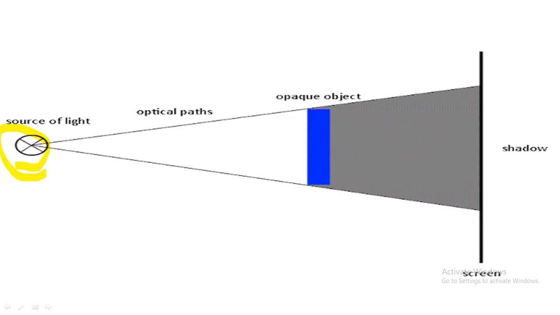Okay, so you can see that this is the path of the light. This triangle is nothing but the path of the light. Okay, and this is going to be obstructed by this blue diary. You can see this is the blue diary. So this blue diary or any blue rectangle block is going to block the path of the light,